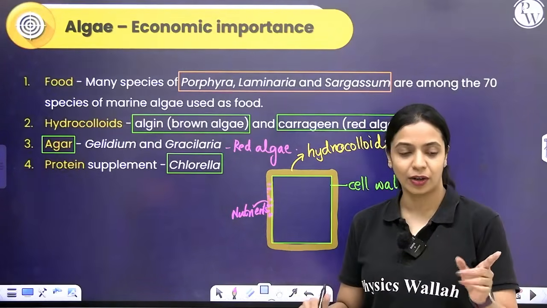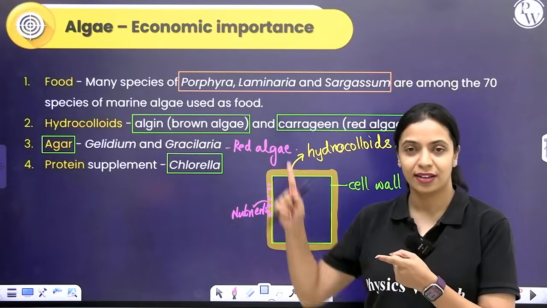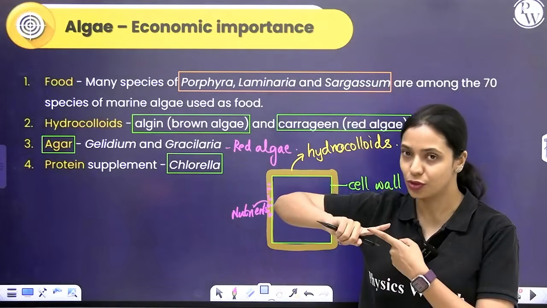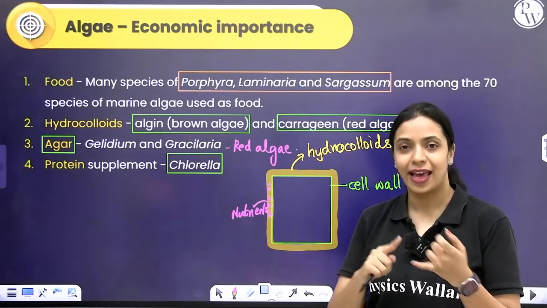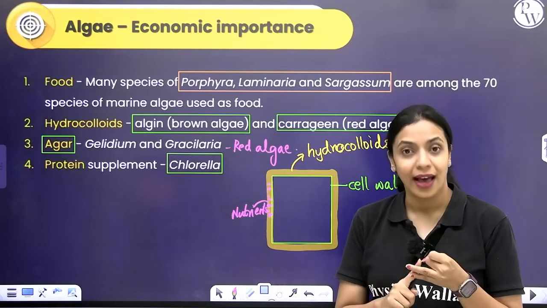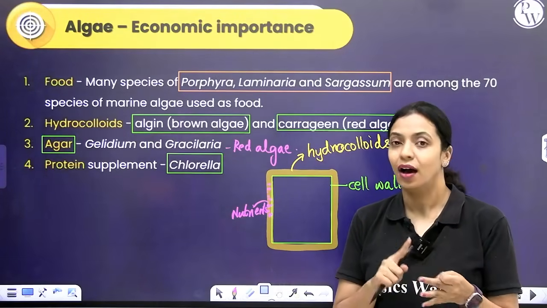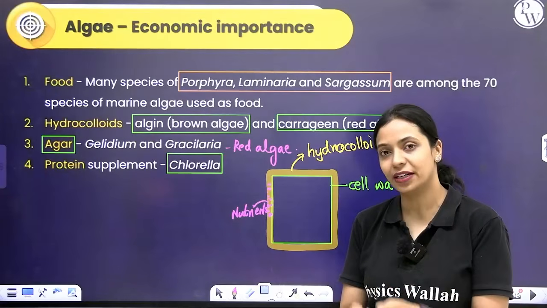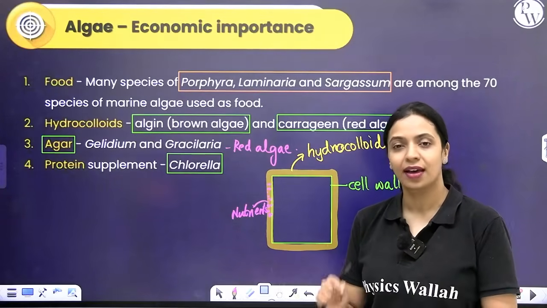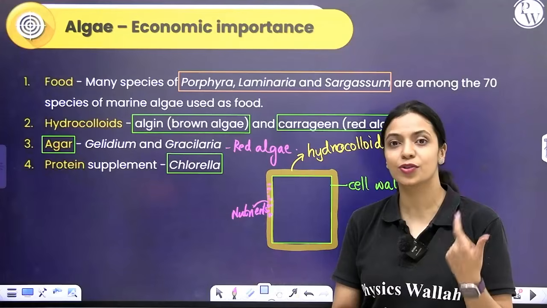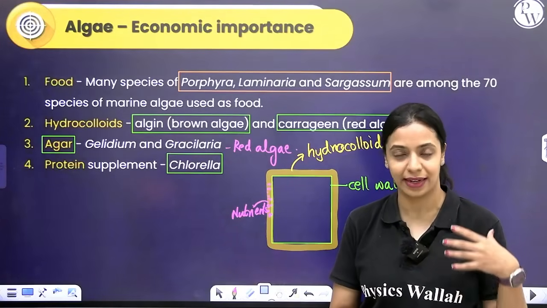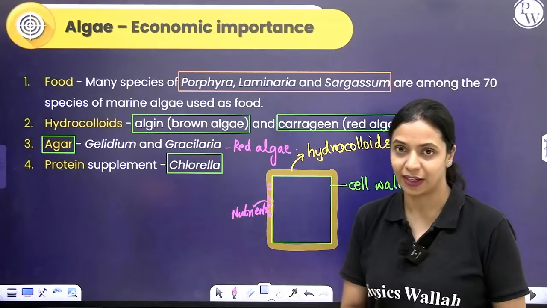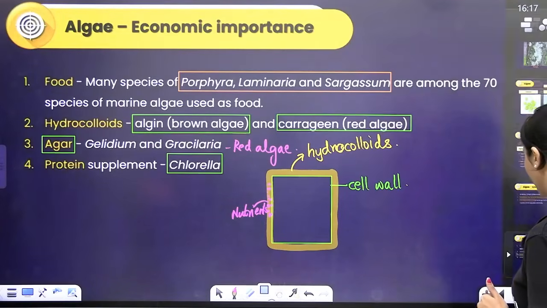Mostly we are talking about how it can be used as food. There are three examples that you should remember. We talked about the hydrocolloids: carrageenan in red algae, algin in brown algae, and agar specifically from Gelidium and Gracilaria in red algae. And also how chlorella is used as a protein supplement by space travelers because of its high protein content and nutritional value. Okay, so that's about the economic importance.